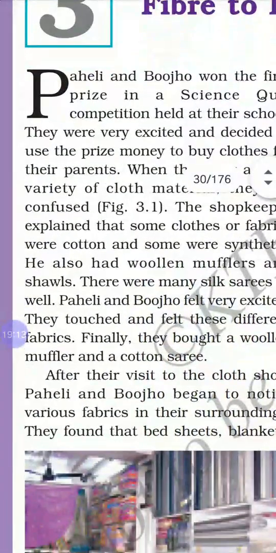Next, two kinds of fibers are there, natural fibers and synthetic fibers. Natural fibers are obtained from plants and animals, like cotton, jute, etc. Synthetic fibers are man-made, for example polyester, nylon, rayon, acrylic, etc. Today we will study cotton and jute and their conversion.